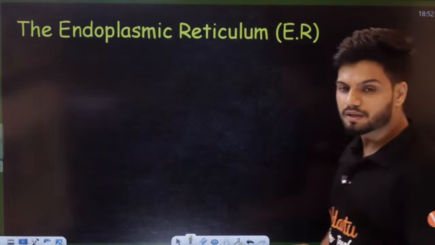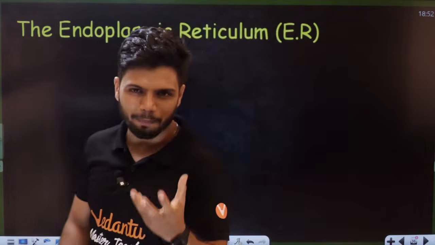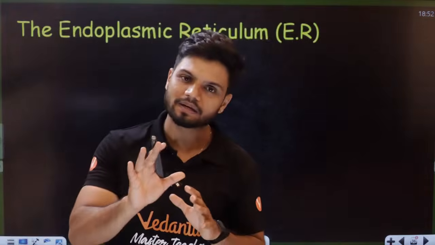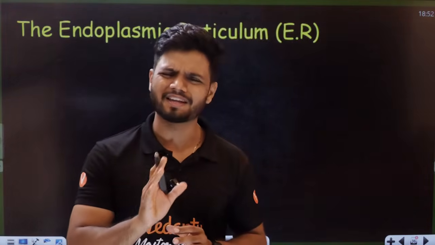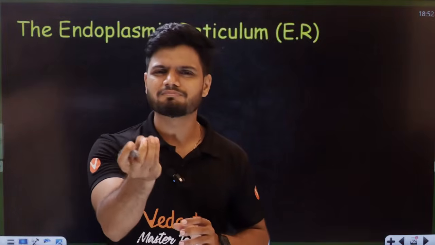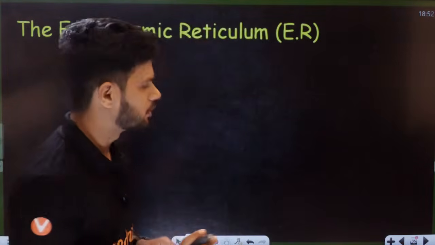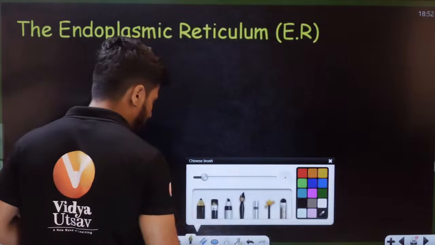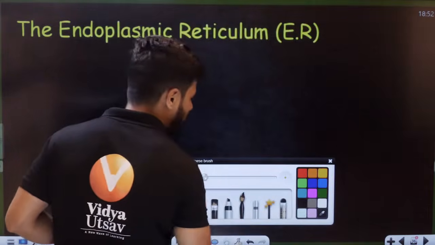Okay. Now the first organelle here is called endoplasmic reticulum. It sounds very difficult, but it's very easy. It's a very simple person. Endoplasmic reticulum. The first gang member, students. The first gang member is your endoplasmic reticulum.